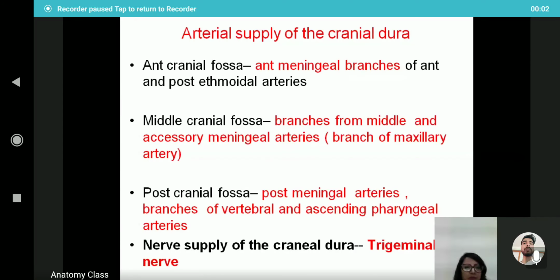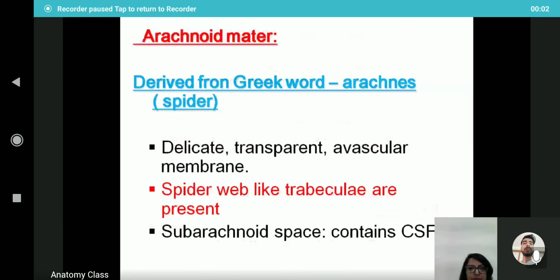The posterior cranial fossa gets supplied from the posterior meningeal artery. They are branches of the vertebral and ascending pharyngeal arteries. So these meningeal arteries are responsible for the arterial supply to the cranial dura mater. And the nerve supply of the cranial dura is by the trigeminal nerve. The trigeminal nerve is the fifth cranial nerve. So that is all about the dura mater.